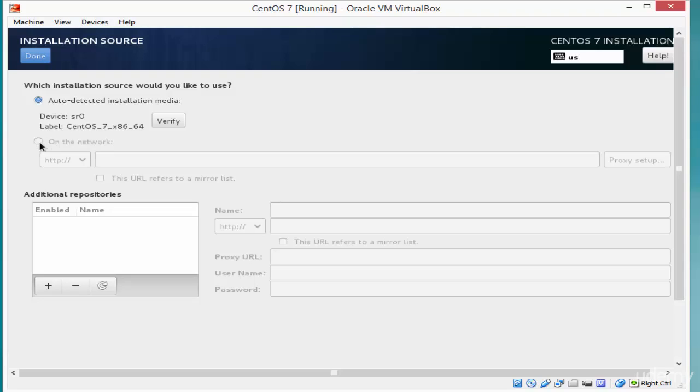The last thing we should know here is that we can add additional repositories from here. Simply click on the plus icon to add additional repositories, but I am not going to add any repositories, so let's click on Done.